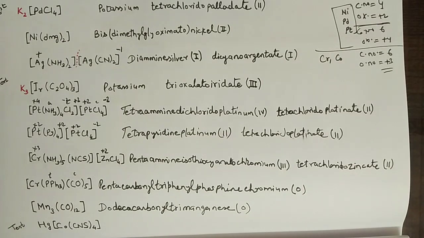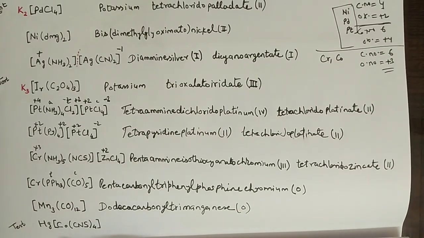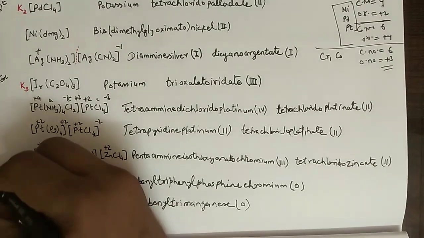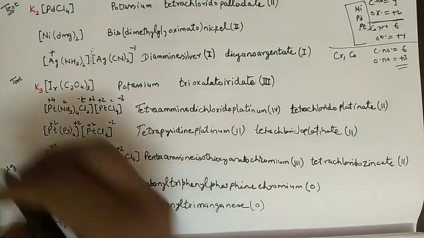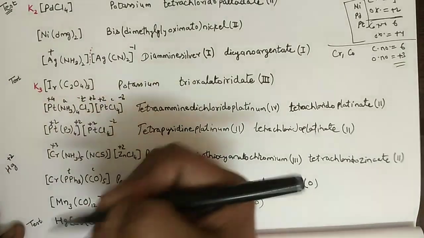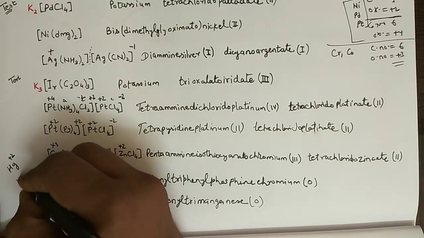So pause the video and write down. Now the answer is, let us start with the hint. If you write mercury Hg, then Hg should be doubly positive charged, and to write mercury as +1 you have to write it in dimeric form.